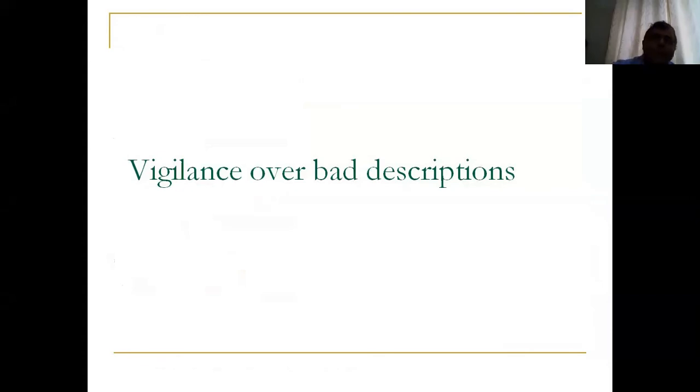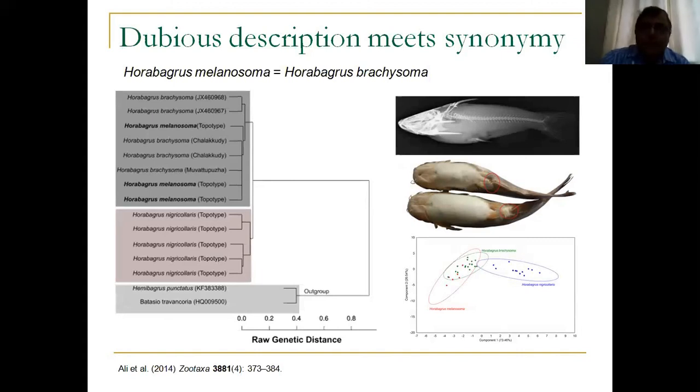Now, integrated taxonomy can also help you in keeping a check on other descriptions. This species called Horabagarus melanosoma was described from southern India, Kerala. The reason it was named melanosoma is because it is darker in color. When you look at Horabagarus brachysoma, which is quite common in Kerala, it is a golden to yellowish colored organism. But melanosoma is darker in color, and as a result, a paper was published in a predatory journal where the authors suggested that melanosoma is a valid species.